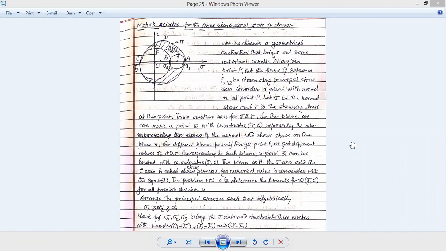Now, for any plane, a point can be located with coordinates sigma and tau. For the same reasoning, for any plane we have this point, and its value in coordinates is known to us. Now, the plane with the sigma axis and tau axis is called the shear plane pi.